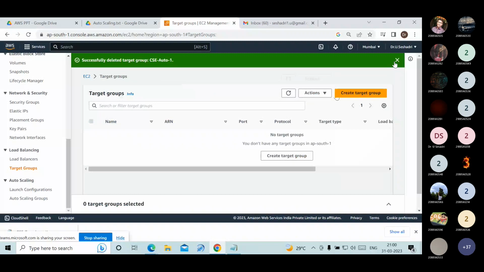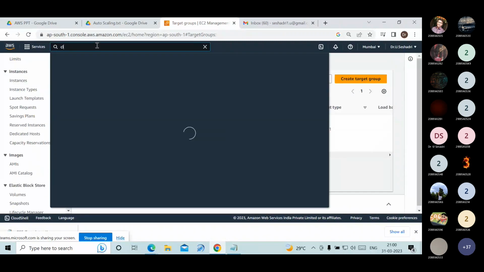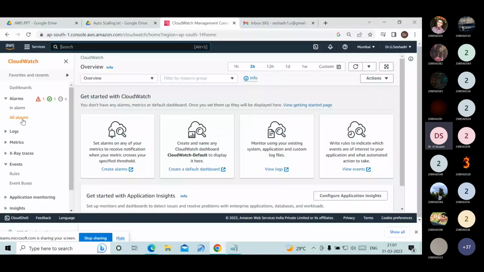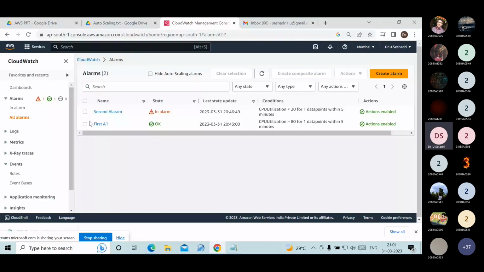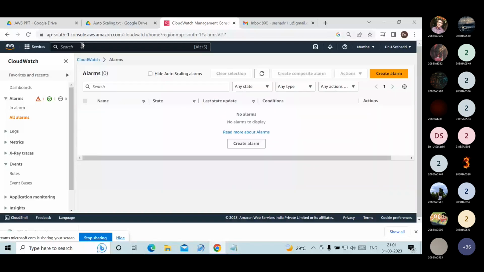Now, I created CloudWatch alarms also. You can type it, go for CloudWatch, alarms. Select these two, go for action, delete. Alarms are deleted.